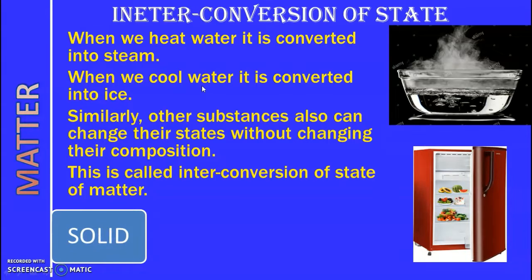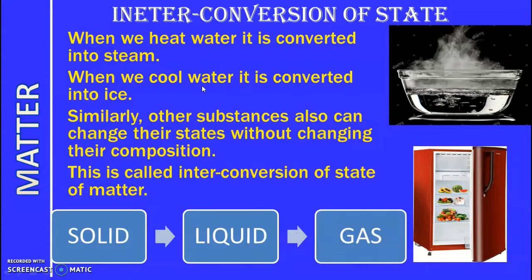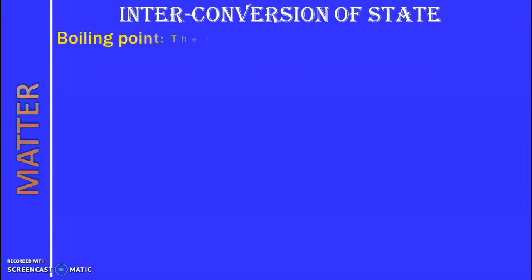So you can find in interconversion of states of matter, solid can change into liquid, liquid can change into gas. On the other hand, the opposite direction also you can see, gas can be changed into liquid, and liquid can be changed into solid. So this is known as the interchanging of states of matter. From solid to liquid, liquid to gas, and gas to liquid, and liquid to solid is known as the interconversion of state of matter.